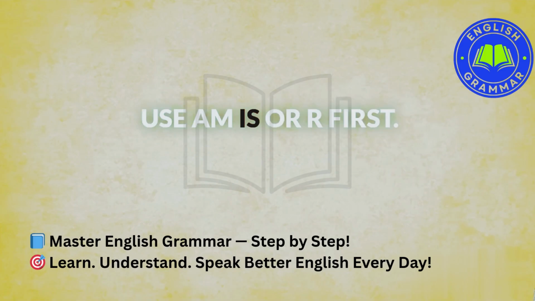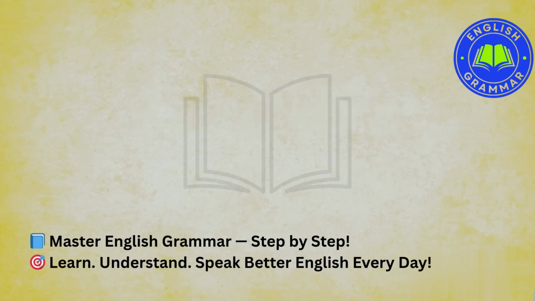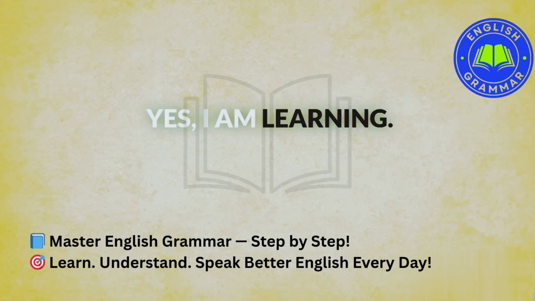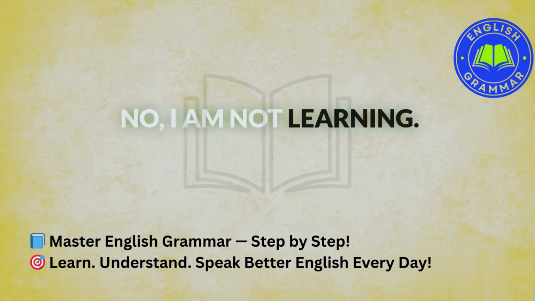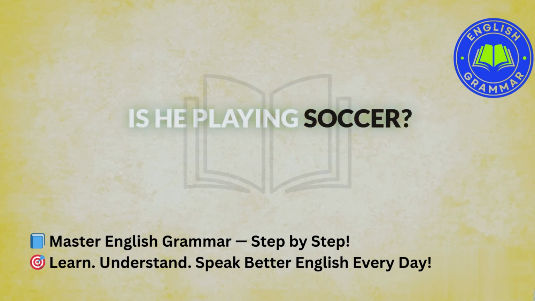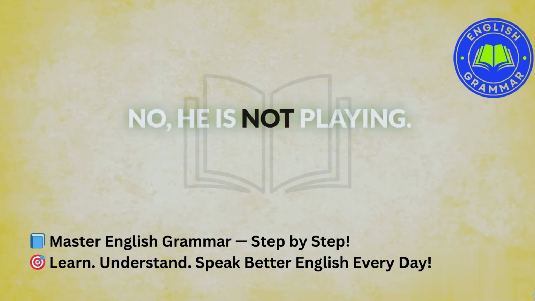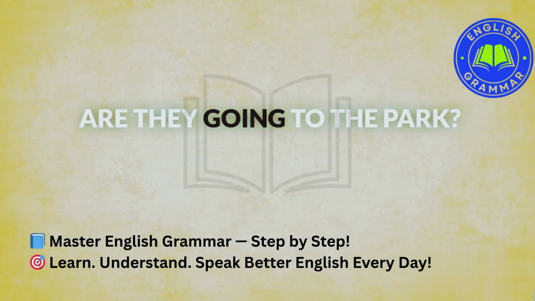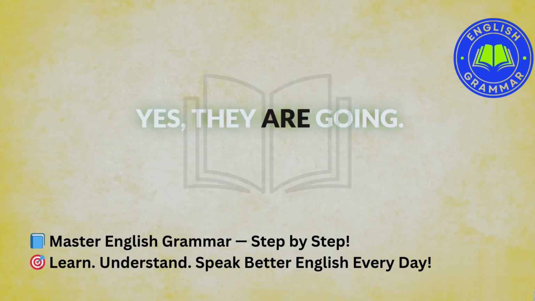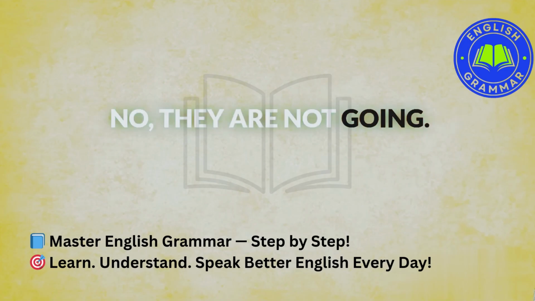Use am, is, or are first. Are you learning English? Yes, I am learning. No, I am not learning. Is he playing soccer? Yes, he is playing. No, he is not playing. Are they going to the park? Yes, they are going. No, they are not going.